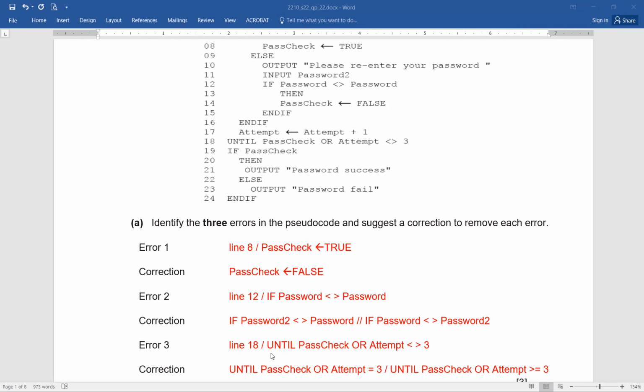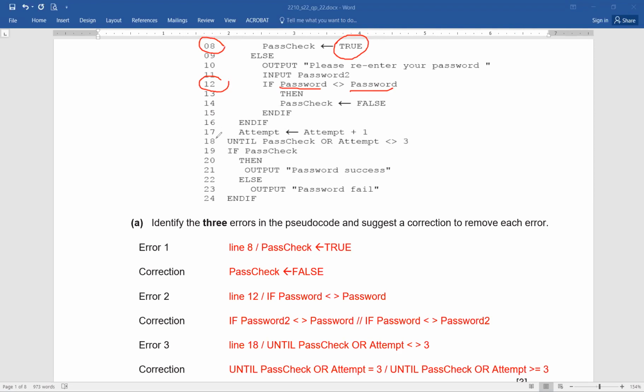But remember, it is not possible that both are going to be the same. That doesn't make any sense. So this one has an error because it is not supposed to be equal to password 2 at all. See, how is it possible? If password is not equal to password, that is an error. It means line number 12 has an error, line number 8 has an error, and besides this, which other line has an error? You can see line number 18.